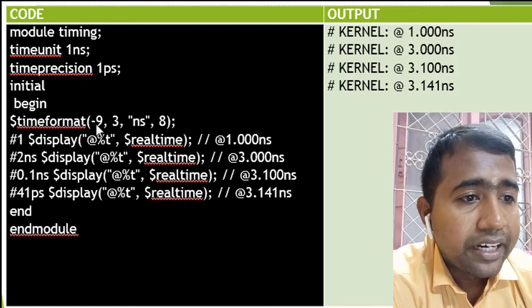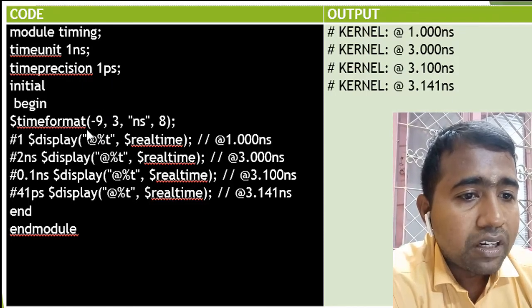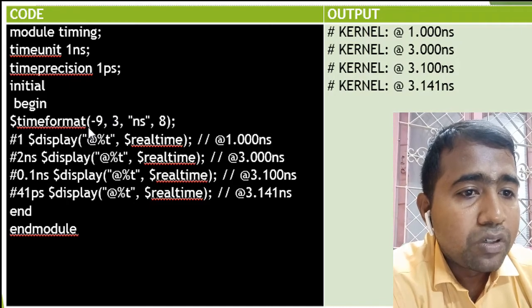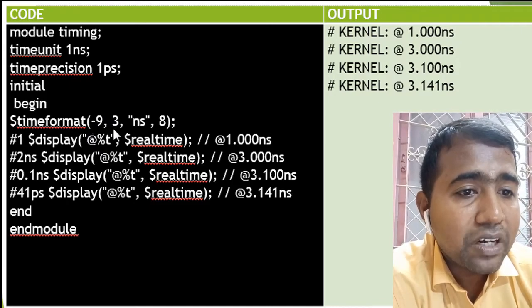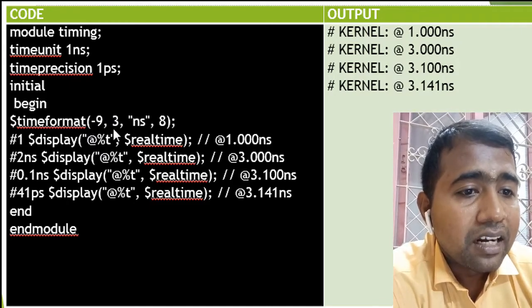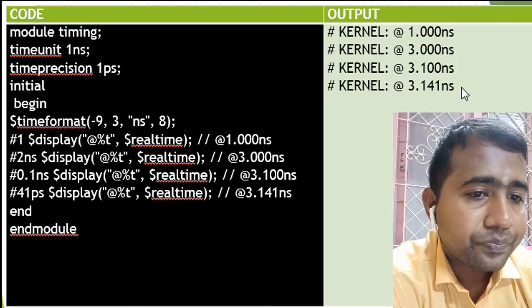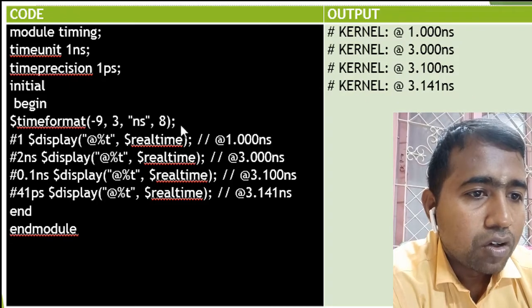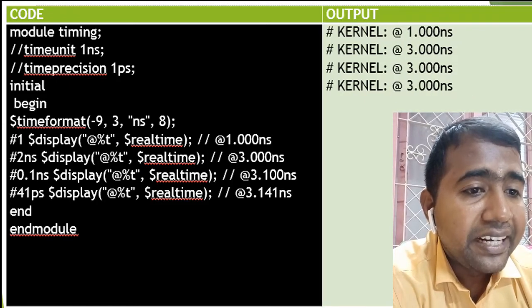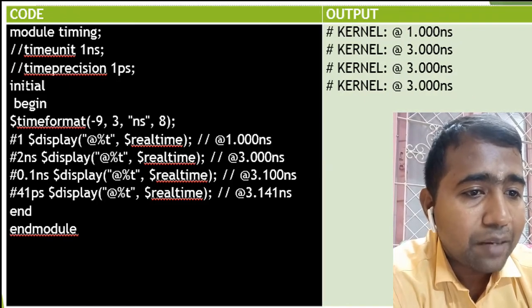Okay, now let me move to another code. You can differentiate the difference between enabling and disabling the time format, time unit and time precision. Look at this slide. Here I have disabled the time unit and time precision.